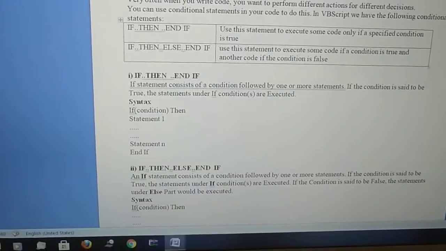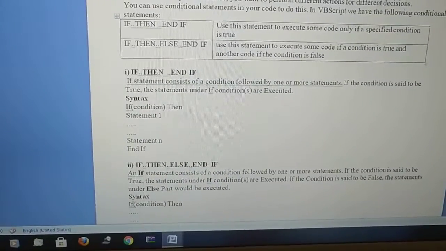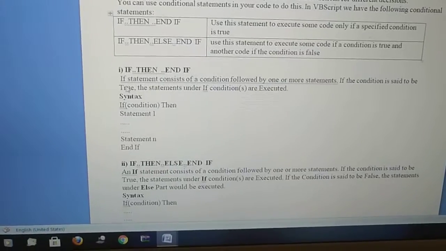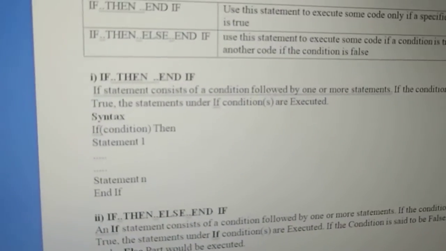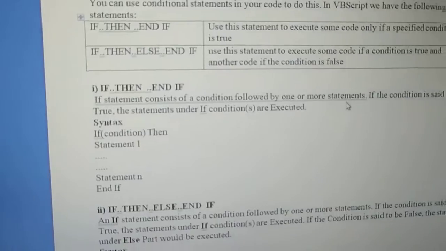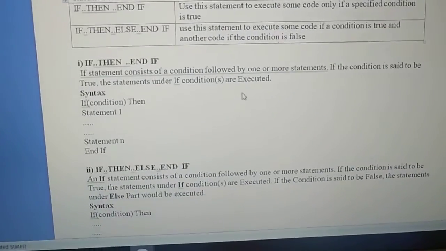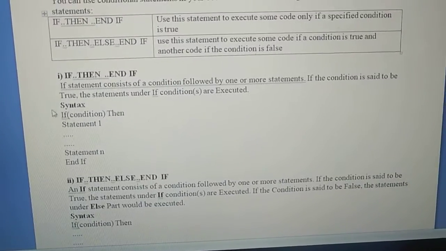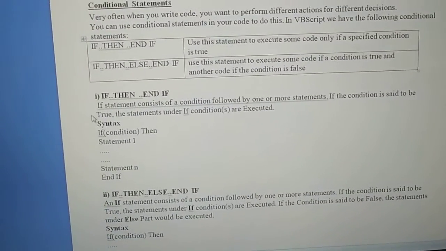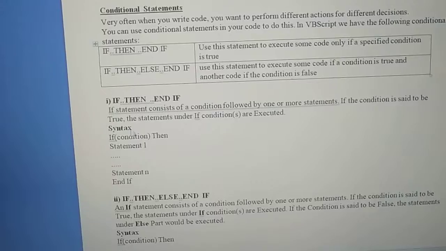Now children, the first statement we will study. See children, what is written in the first statement. An if statement consists of a condition followed by one or more statements. If the condition is said to be true, the statements under the if condition are executed. Now children, see the proper format for the if statement.